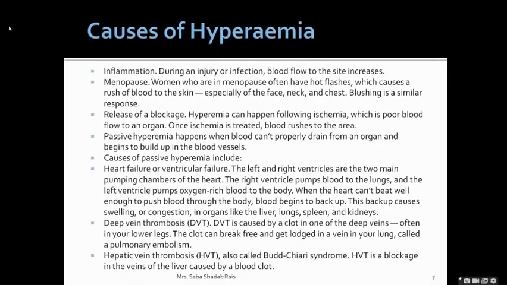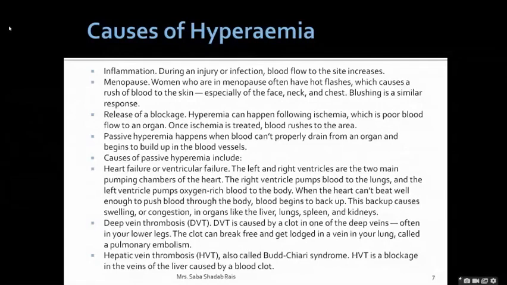Then thereafter, menopause. Menopause is the condition when a woman stops menstruating, meaning after a particular age, and it depends from woman to woman. Now see, menopause is not applicable to fishes, but as I'm discussing hyperemia, I'm discussing this point.